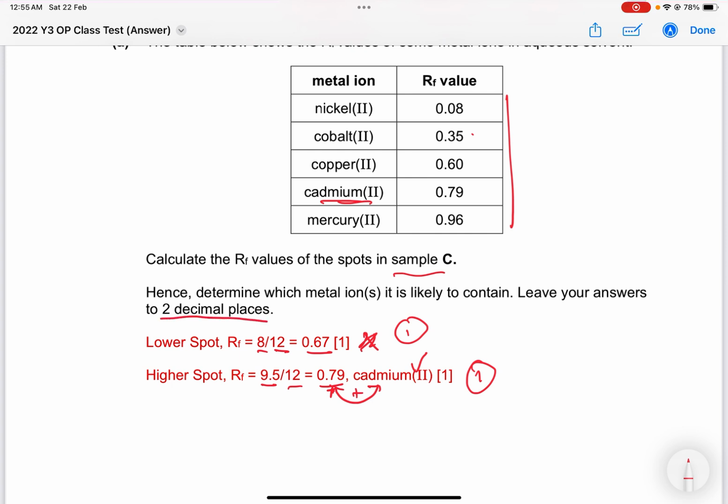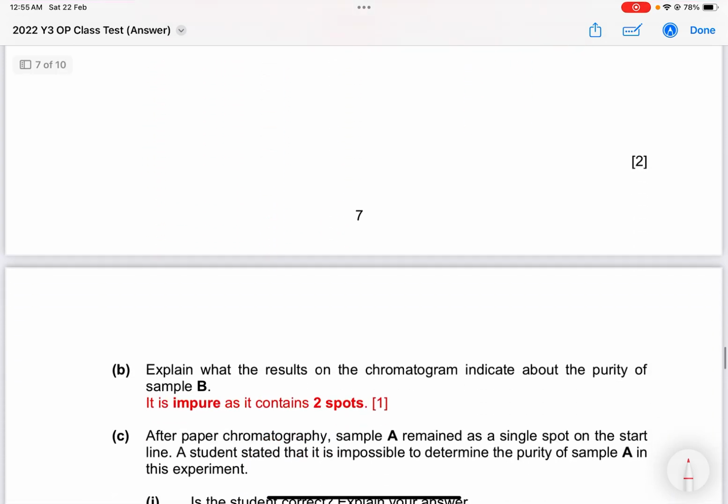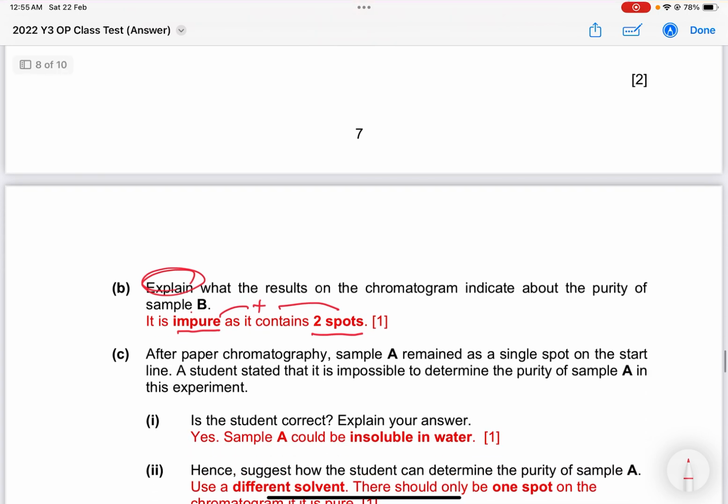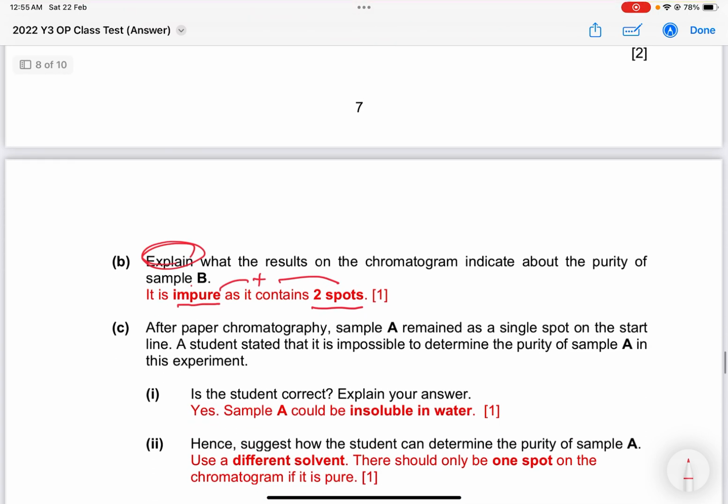And they already say leave it in 2 decimal places. So if you put 3 SF here, then you definitely get marked down because they already said 2 decimal places. Okay? Next, explain what the results on the chromatogram indicate about the purity of sample B. As I mentioned, B is impure because it contains 2 spots. So 1 mark for saying impure plus 2 spots. If you just say impure alone, it's not good enough because the word is explain here. You need to explain why it is impure as well. How do you know?